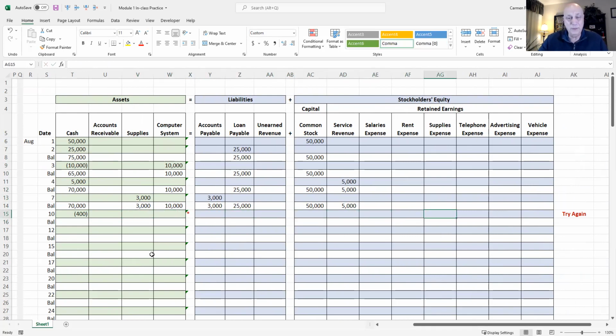Well, we have something called supplies expense. And that is going to reduce our equity by $400. Expenses reduce equity. The reason we put a negative sign in front of this is not that we have negative expenses. It's that expenses in this analysis are showing as a reduction in equity. That's what expenses do. They reduce equity. Revenues increase equity. Expenses decrease equity.